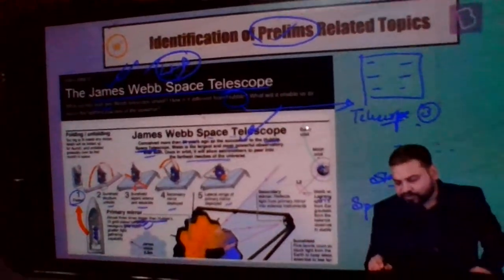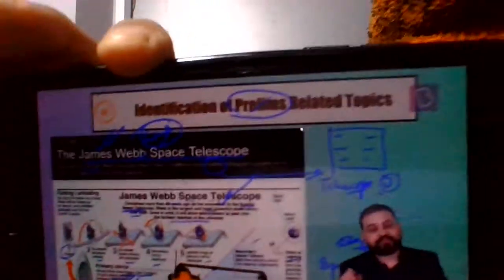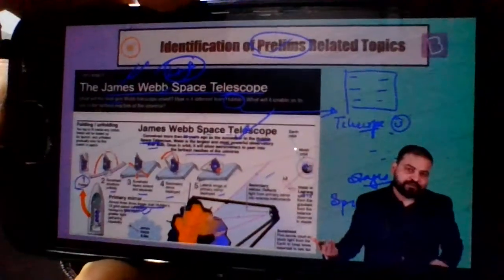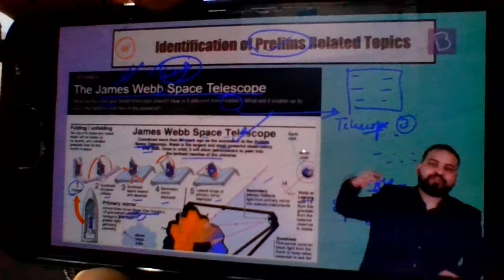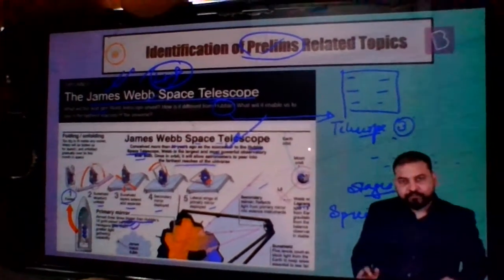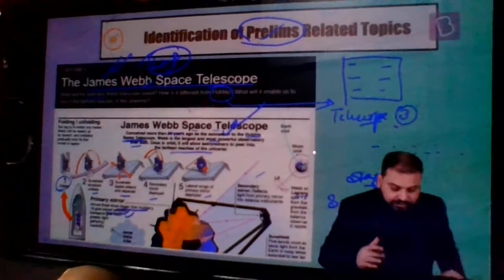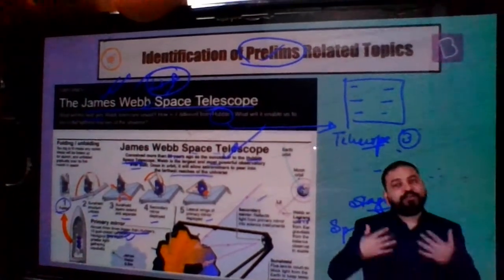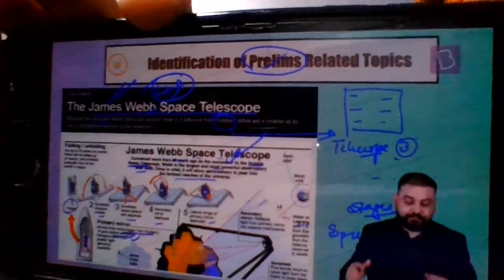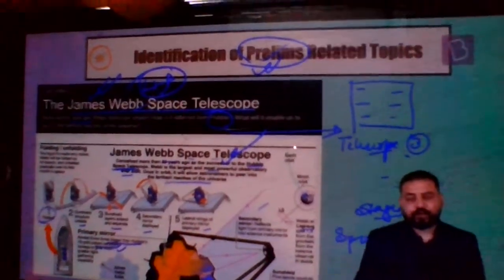Because tomorrow in prelims the question can be: following are certain salient features about the James Webb Space Telescope, identify the correct ones. Instead of beryllium, they wrote some other element's name. That will be wrong. So that is what we have to identify here: what we need to remember, and what we can leave. So we'll have to keep on identifying the topics which are related to prelims.